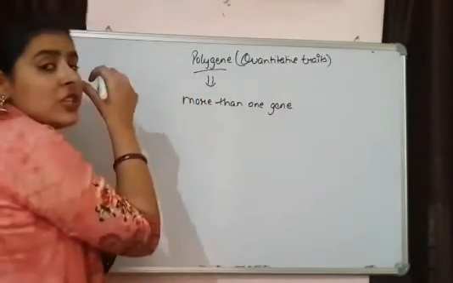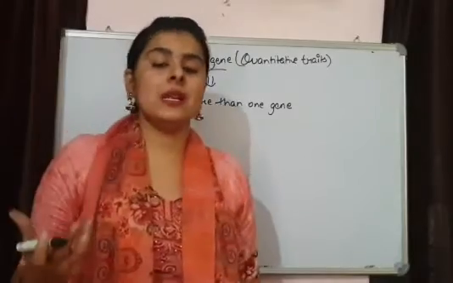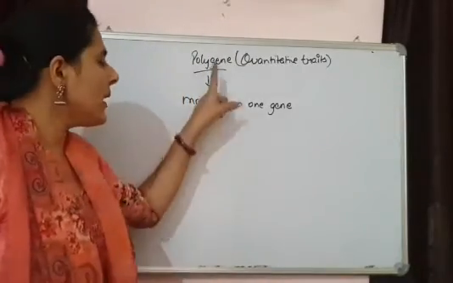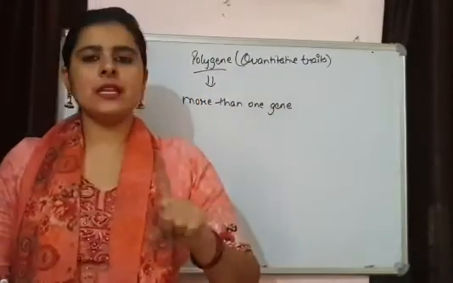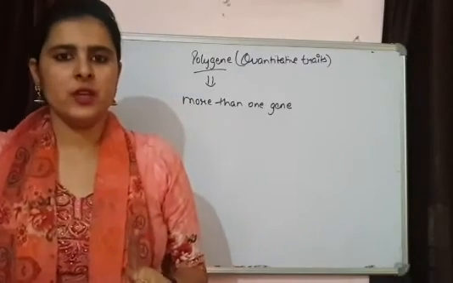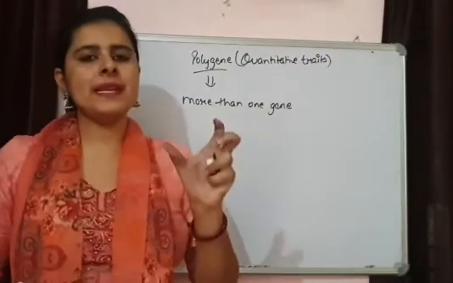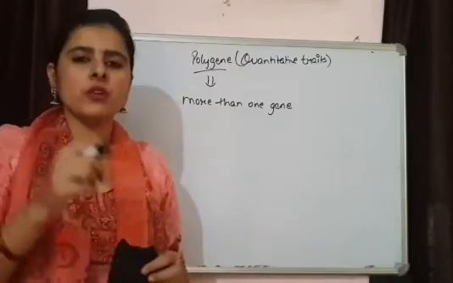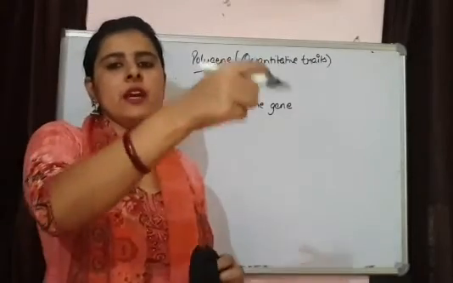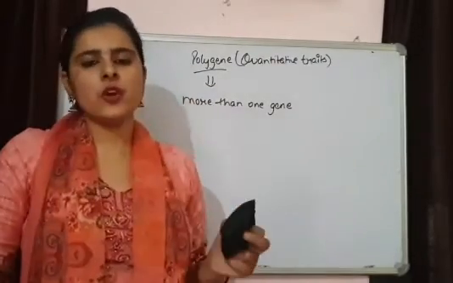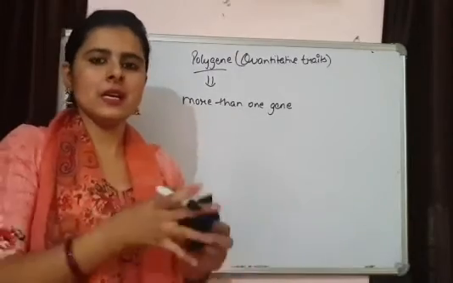If more than one gene is there, that means more than two alleles are there, and one dominant allele is not sufficient for the expression of the complete trait. There is contribution of each and every allele. If all alleles are dominant, we are properly getting the trait.